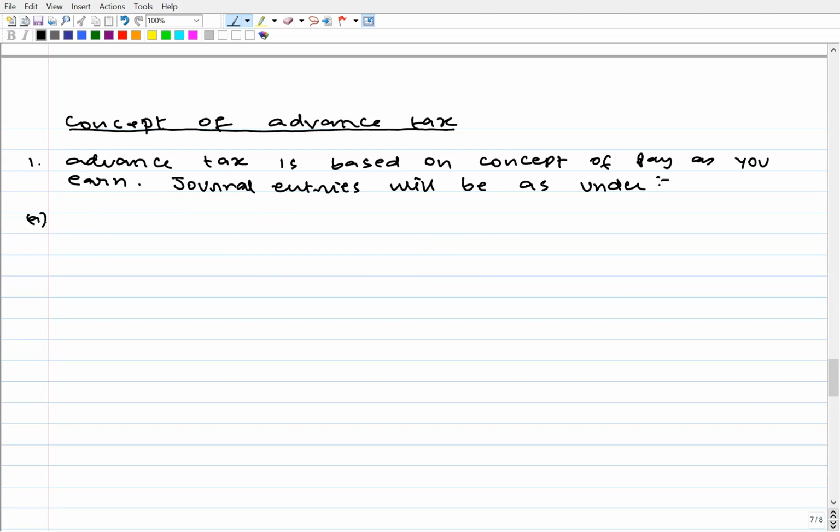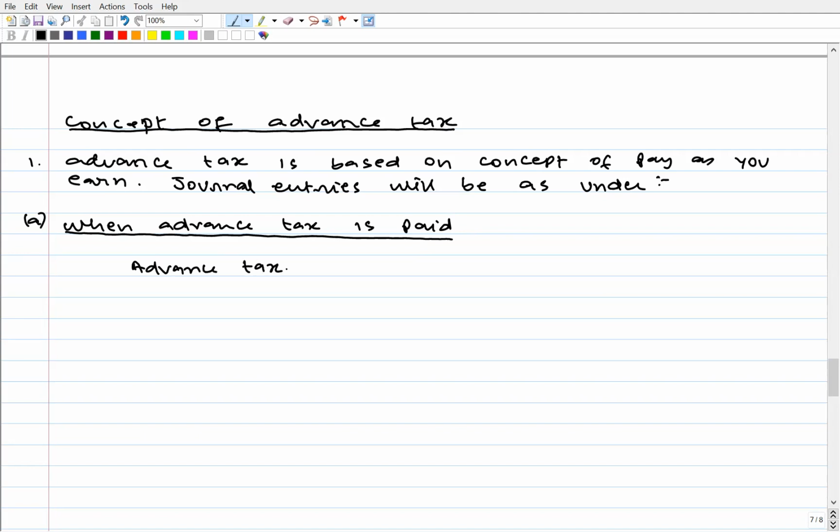Number one, when advance tax is paid, that time the journal entry will be advance tax account debit to bank. As you earn income, we keep on paying tax, and that tax we call advance tax. Then at year end, what will we do? We'll create provision for tax.